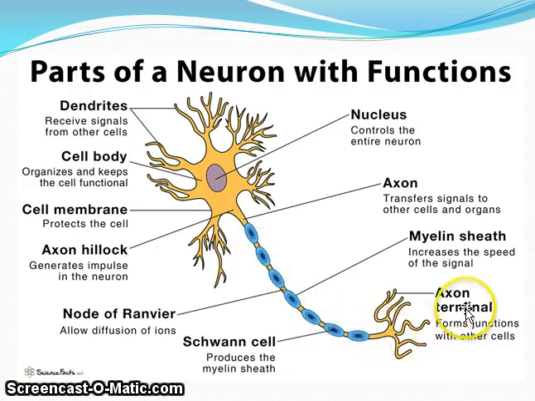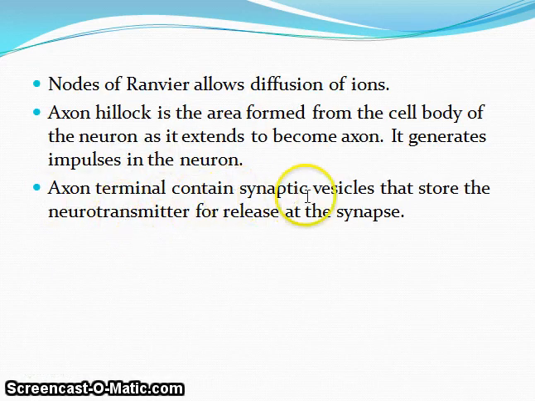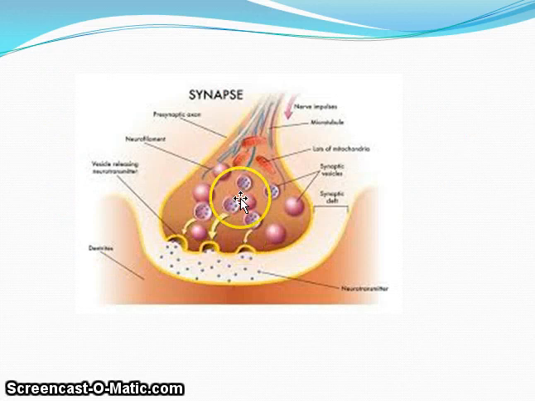Now this is the end, known as the axon terminal. It will form the junction with other cells. It will go and unite with the other cells. And what is the synapse? You have heard the word synapse over here. The axon terminal contains synaptic vesicles that store the neurotransmitter for release at the synapse. So synapse is a kind of junction between two neurons that allows the passage of chemical signals. Any sort of chemical signals will transmit through the synapse to the other cell or any target organ, like this.